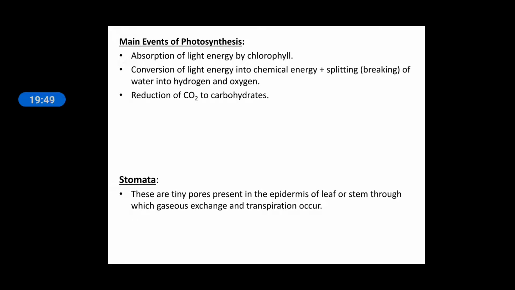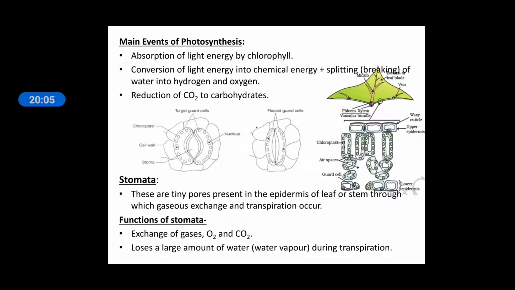Stomata are the tiny pores present on the epidermis of the leaf or stem, through which gas exchange and transpiration occur. The function of stomata is gas exchange of oxygen and CO2, and loss of a large amount of water or water vapor through transpiration.